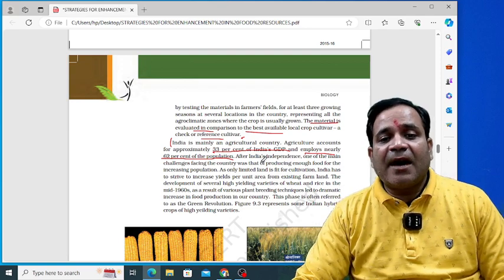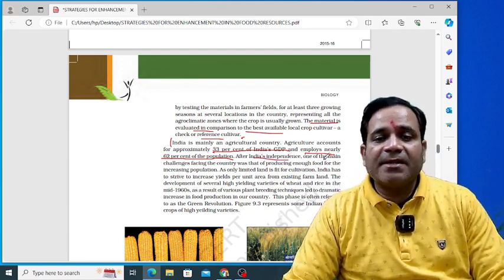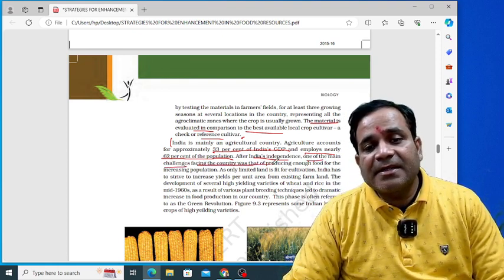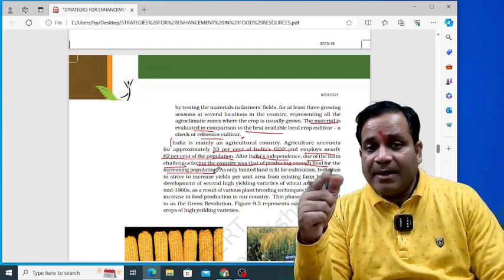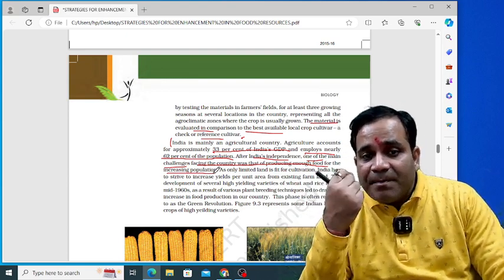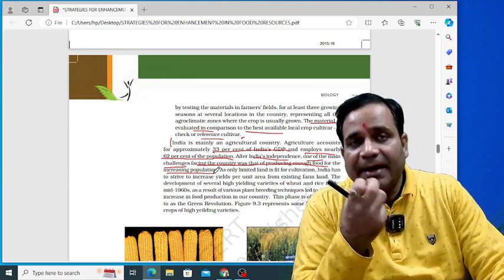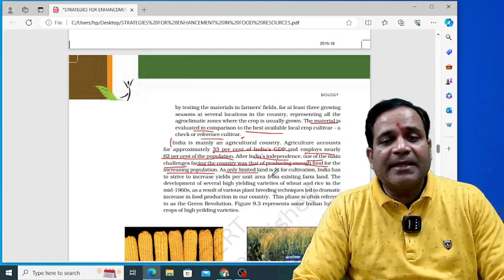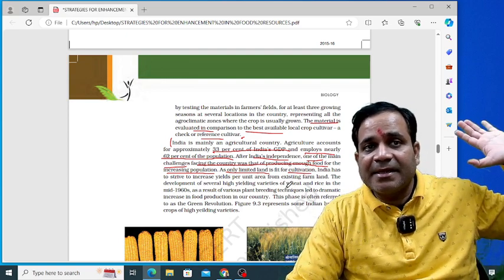So see, after India's independence, what changed? One of the main challenges facing the country was producing enough food for the increasing population. Day by day the population increases, but there is scarcity of food. So the main challenge for the people was to increase food production, my dear. At that time there was limited land for cultivation, but the population went on increasing day by day.